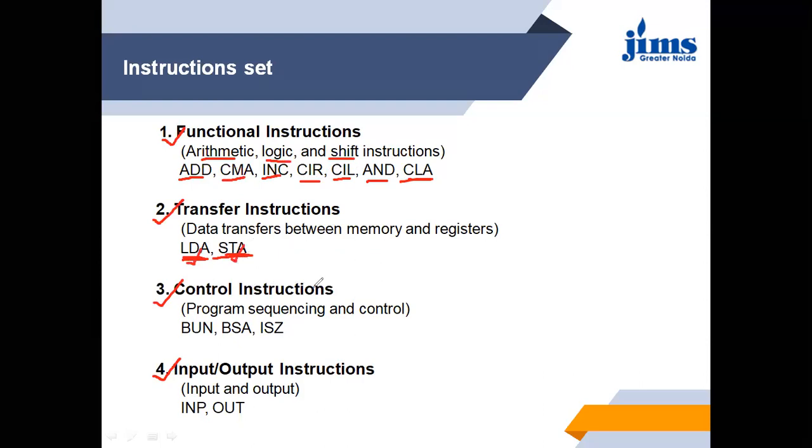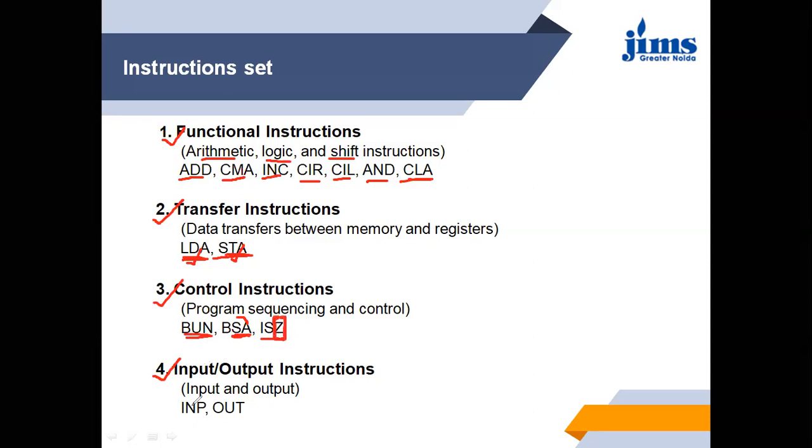Now control instructions, we studied one instruction. This is branch instructions, used when the value of the accumulator is 0.